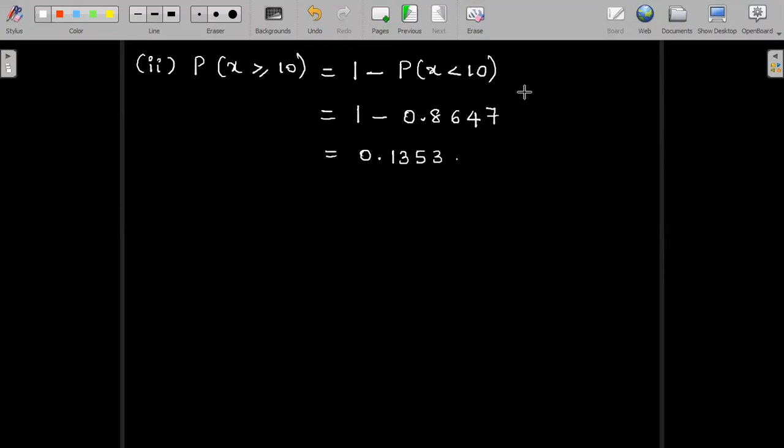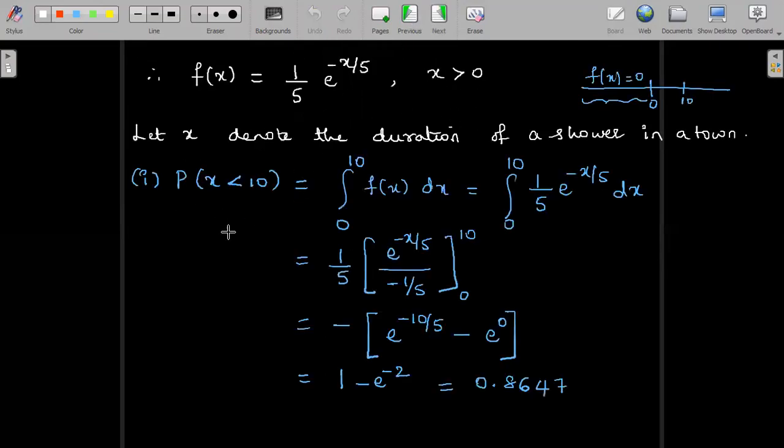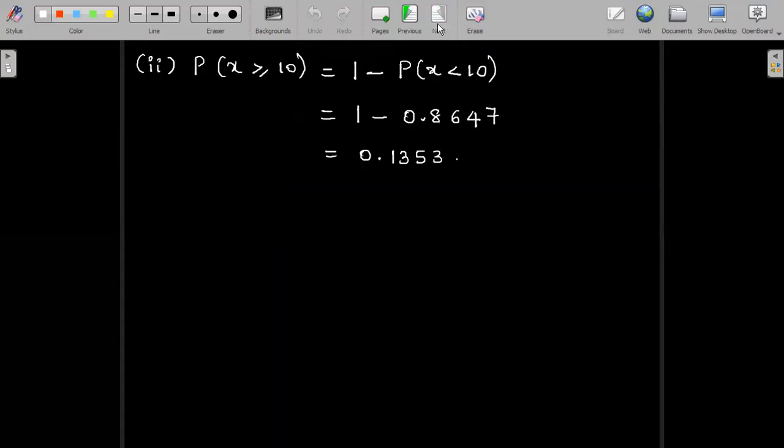Probability of x greater than or equal to 10 can be written by subtracting from 1, the negation of this, which is 1 minus probability of x less than 10. Probability of x less than 10, just now we have obtained as 0.8647. So substituting the same and subtracting from 1, we obtain 0.1353. And now the last part of the problem, the third part, is to find probability of x lying between 10 to 12.